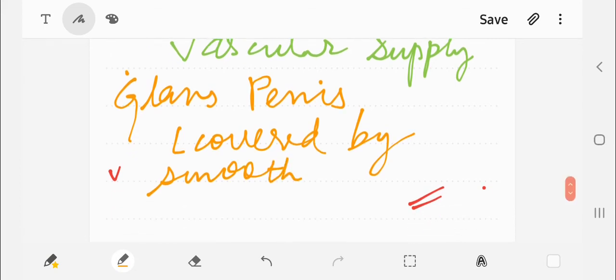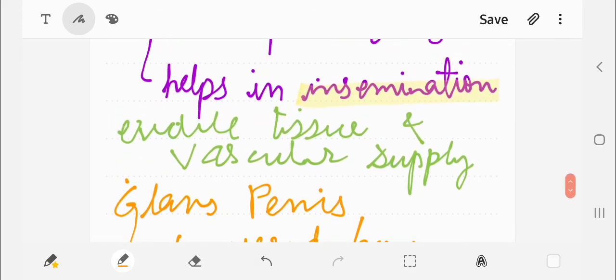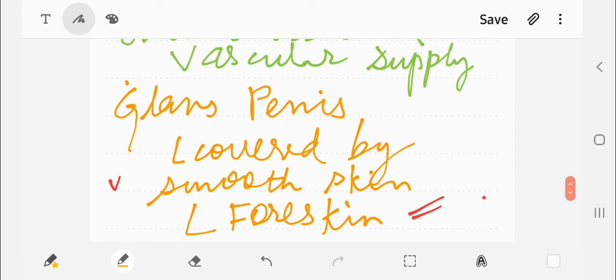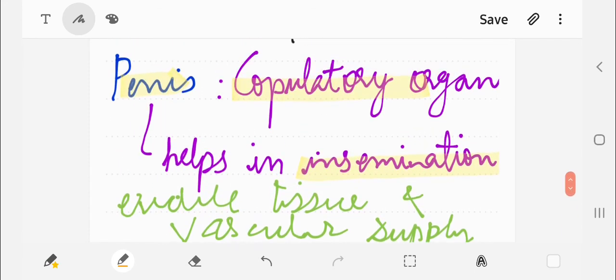And the main function of the penis is insemination. So this is about our external genitalia, the male copulatory organ, your penis, which helps in insemination and is responsible for carrying the sperms into the female genital tract.